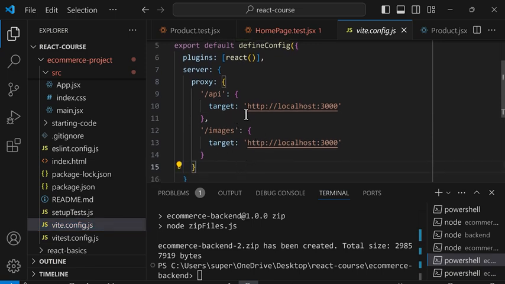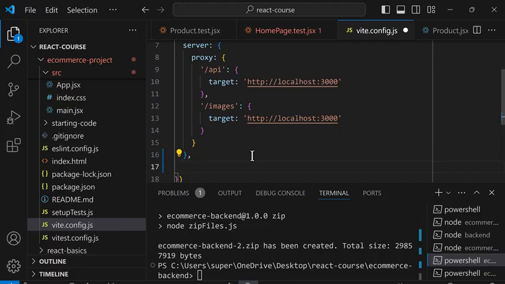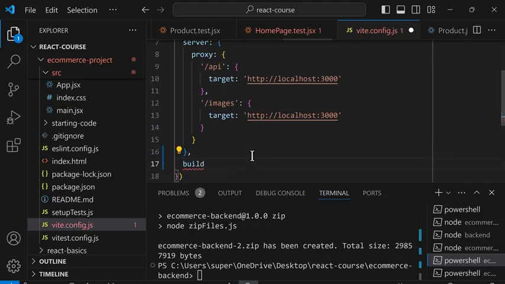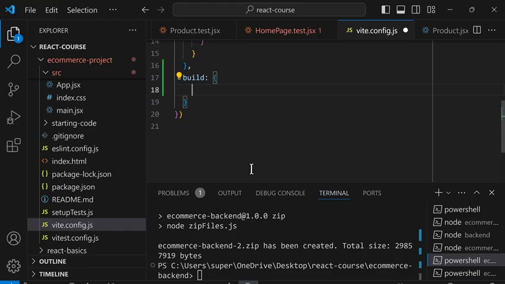And in this configuration, at the bottom, we're going to add a property called build, colon, curly brackets. And in here, we'll use a property outDir, capital D, colon, and a string. So this tells Vite where to put the dist folder.